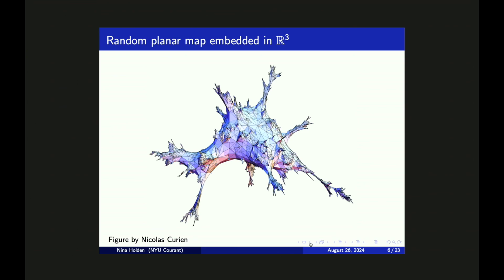Here you can see a large random planar map with a few thousand vertices, which has been embedded into R3. If one has a large random planar map, then it's typically not possible to embed it in R3 in an isometric way. But this embedding should be viewed as an embedding which in some sense is as close to isometric as possible.